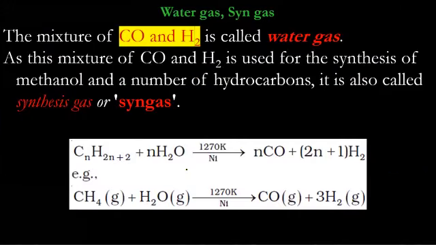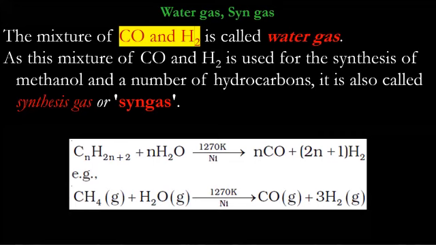I directly start from water gas, syngas, because the preparation of hydrogen and reactions of hydrogen, many of those have been covered. Now, what is water gas? Water gas is actually a mixture of carbon monoxide and hydrogen. Memorize this. This water gas is also known as syngas or synthesis gas.